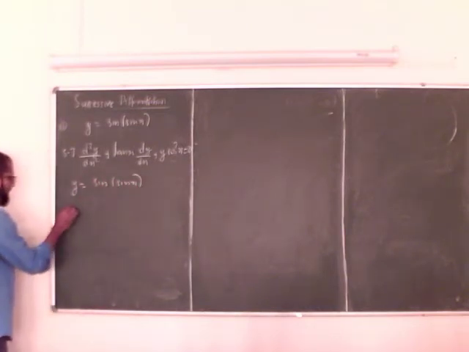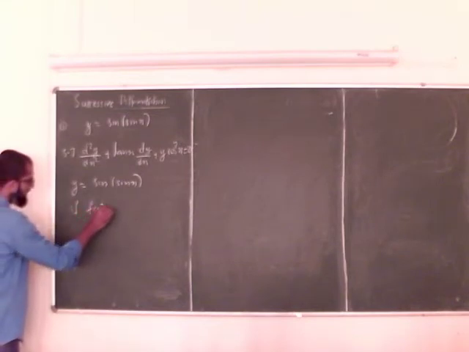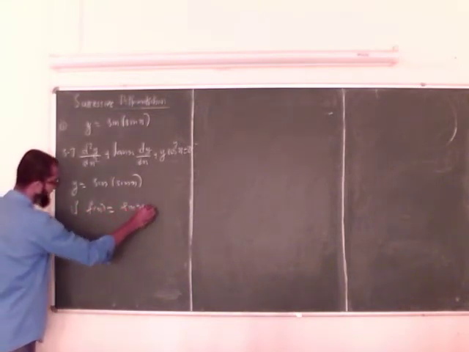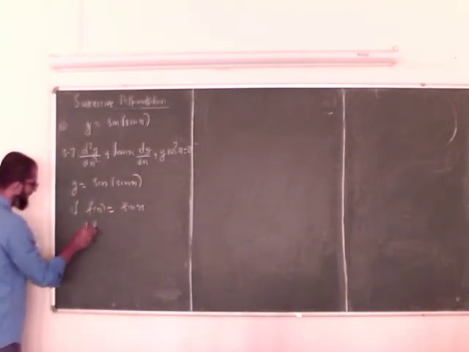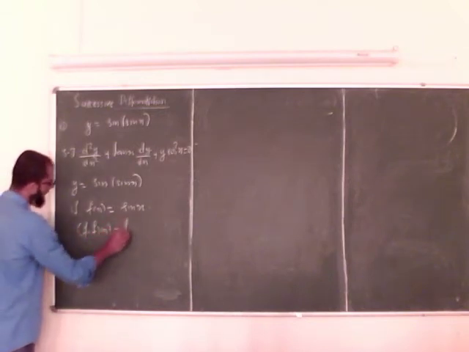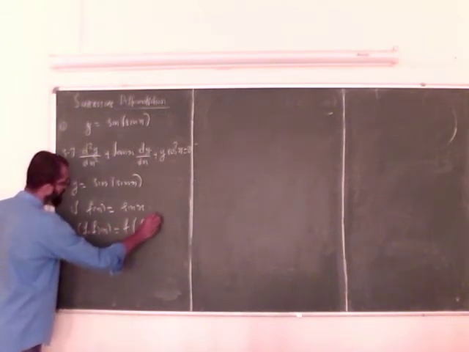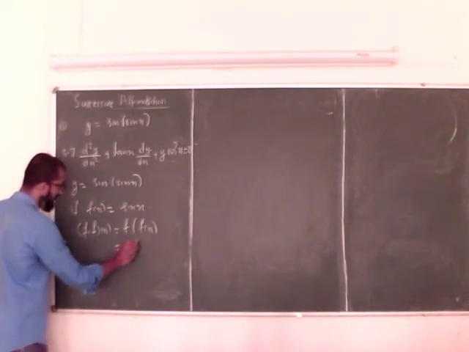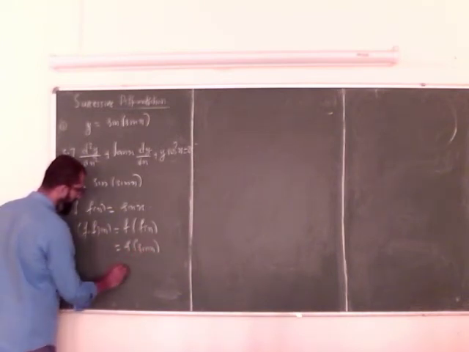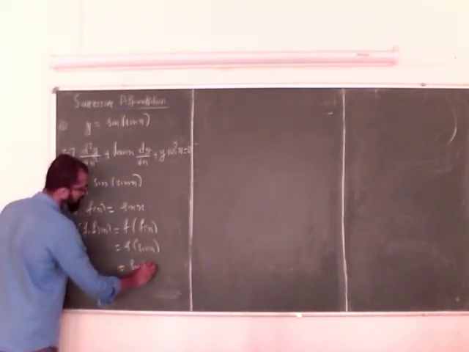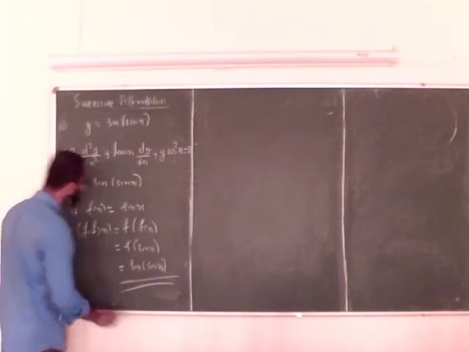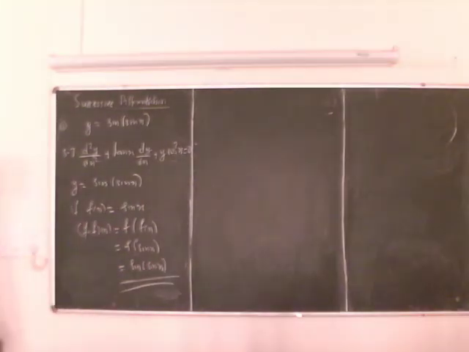So if f of x is equal to sin x, then f composition f of x is equal to f of f of x, that is equal to f of sin x, that is equal to sine of sin x. That means the given function is a composite function and sin x is differentiable. By chain rule, this is differentiable.